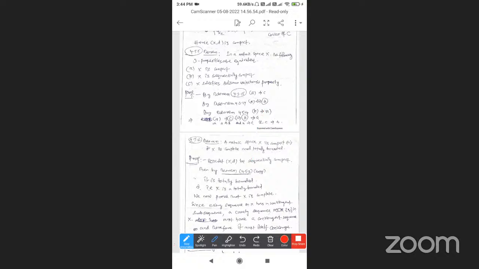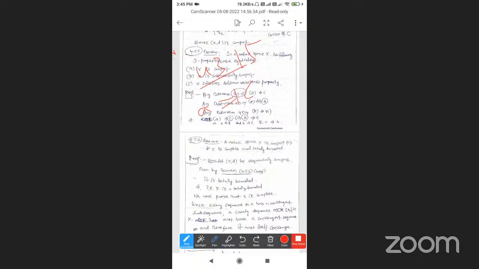We have to do three steps: A implies B, B implies C, C implies A. Then automatically all are equivalent. Here we already have the proof, theorem 4.3.13. We have to copy the theorem: A implies C.